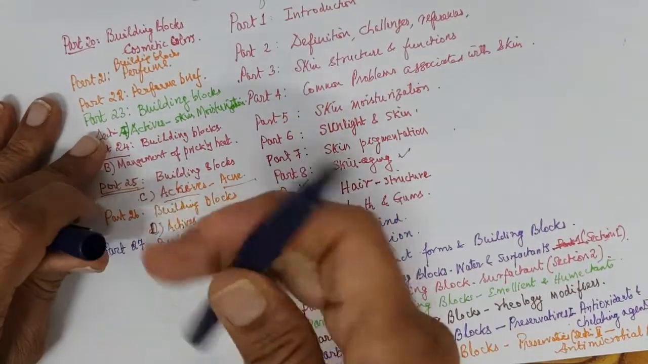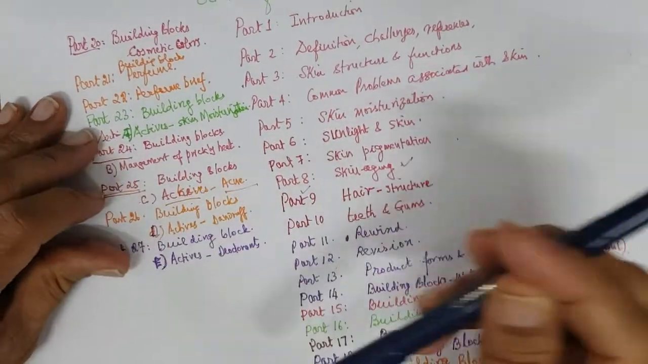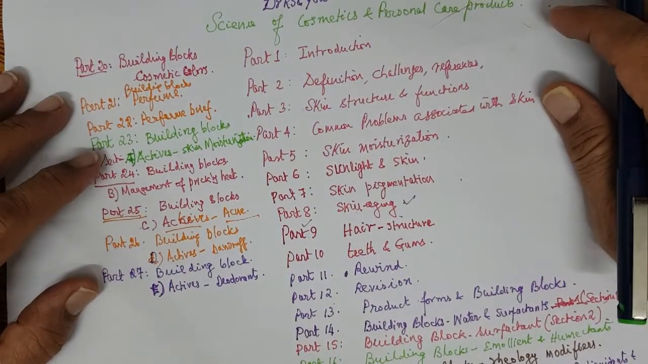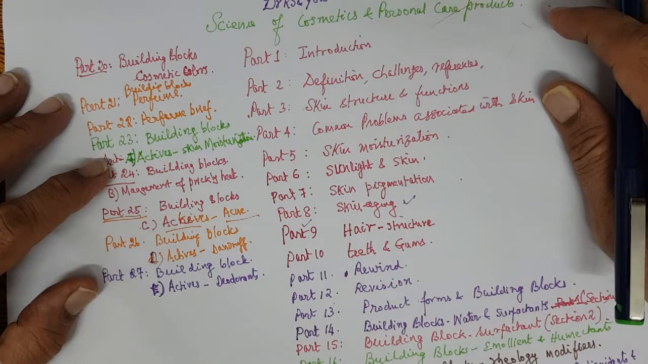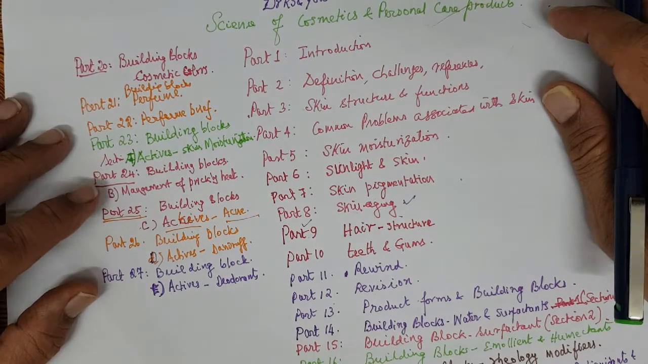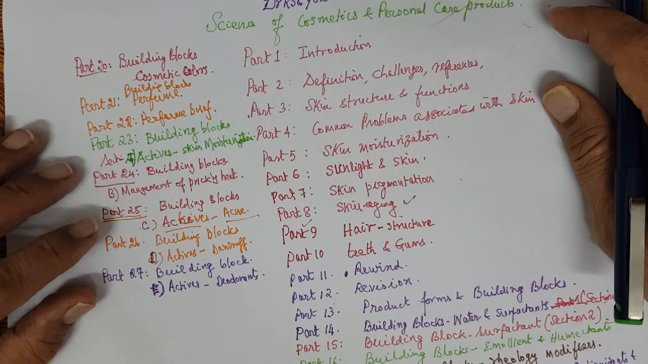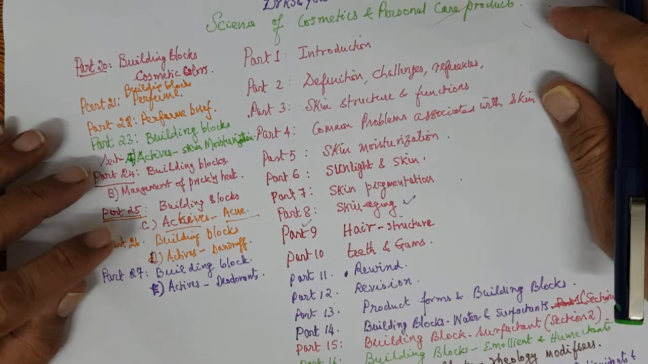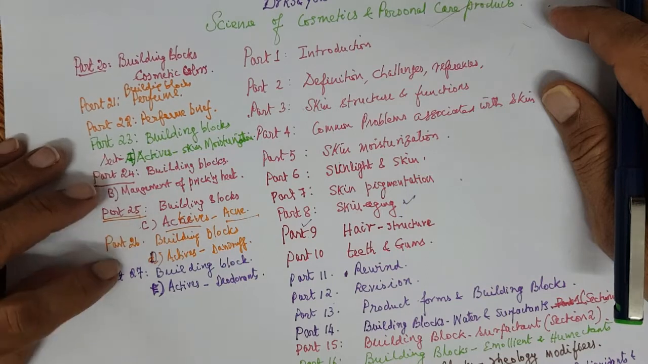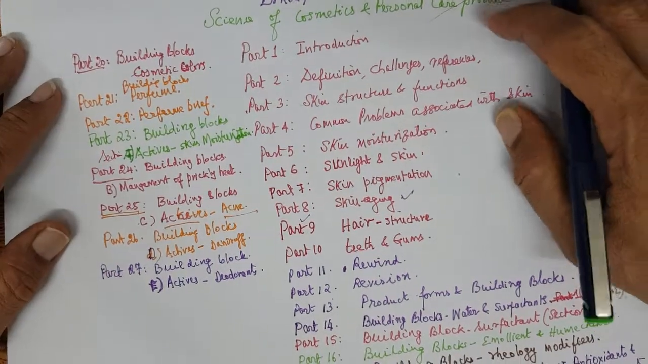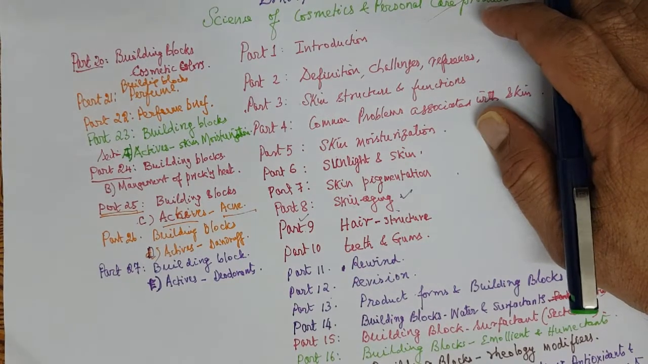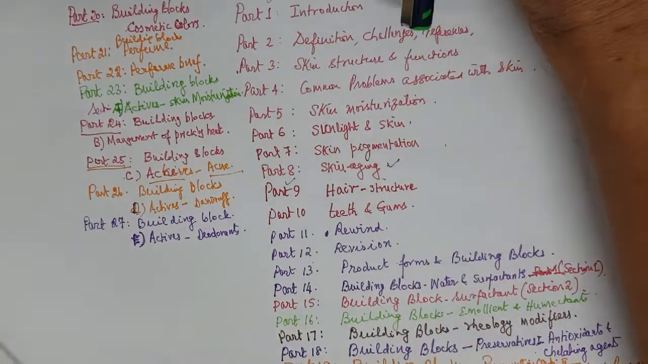We are discussing building blocks, and in the building blocks we are discussing actives. So we studied actives for skin moisturization, for management of prickly heat, for acne and for dandruff. Now today we are going to discuss building blocks for deodorants. Okay, building blocks for deodorants.